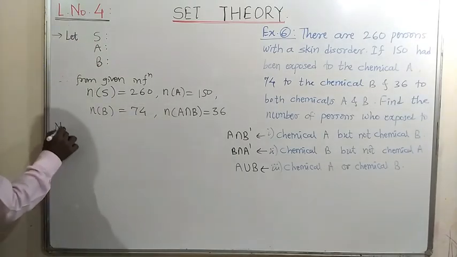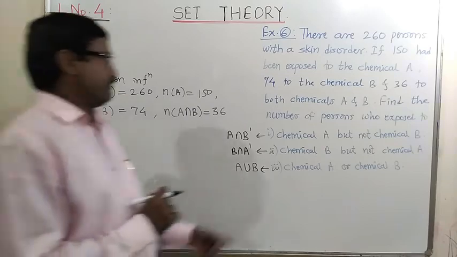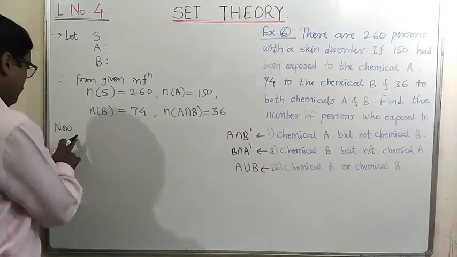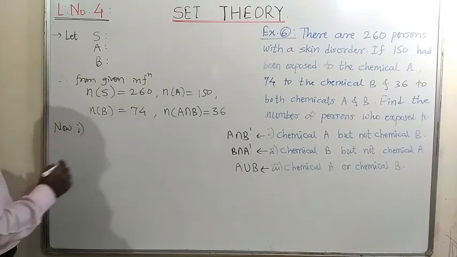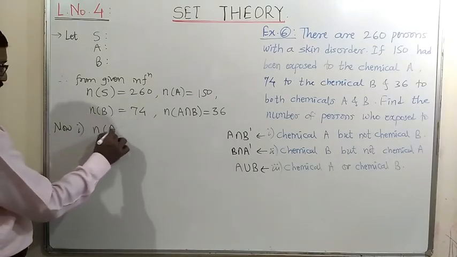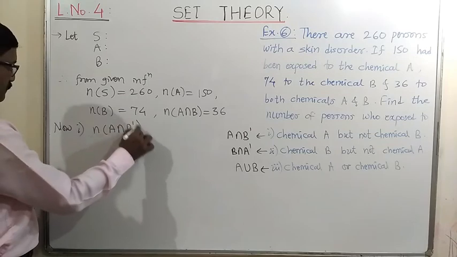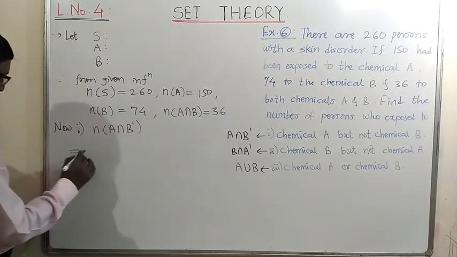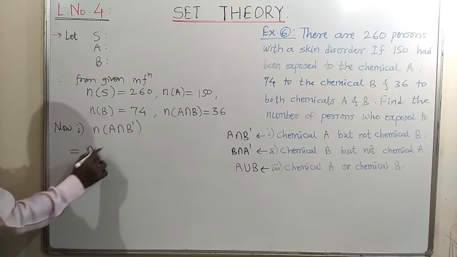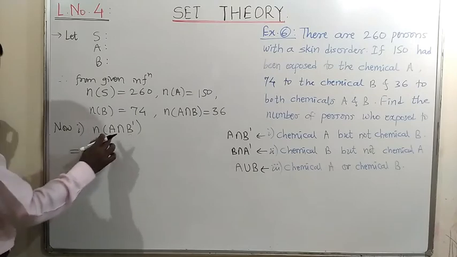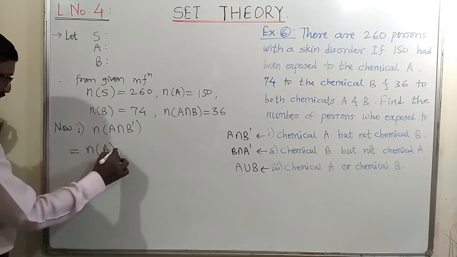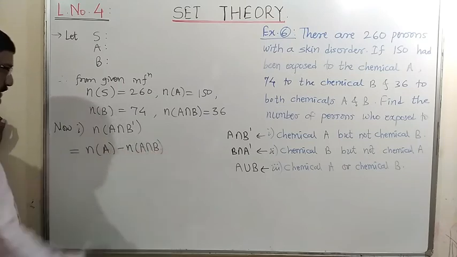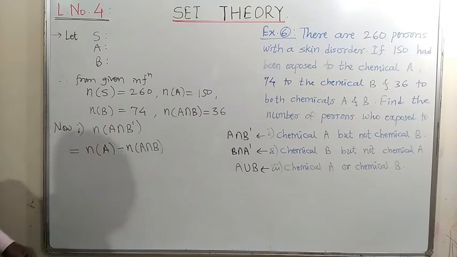Now you have to find the number of persons who were exposed to chemical A but not chemical B. In the first part, you have to find the number of elements in A intersection B complement. And N of A intersection B complement is nothing but N of A minus the number of elements in A intersection B. Okay, it's very easy to remember.